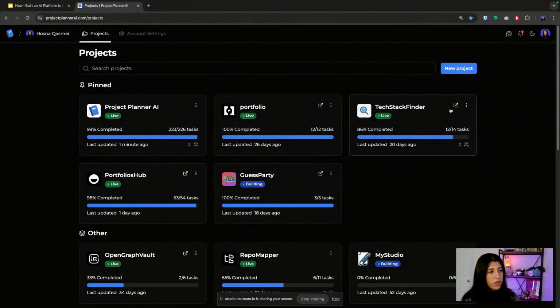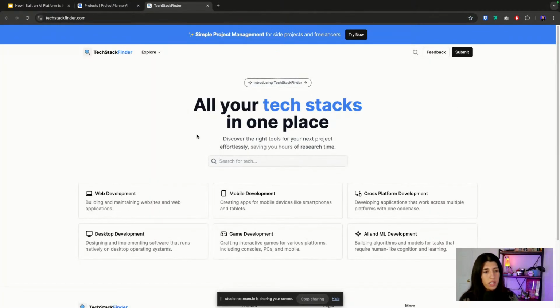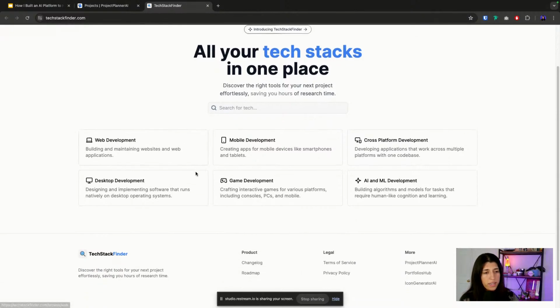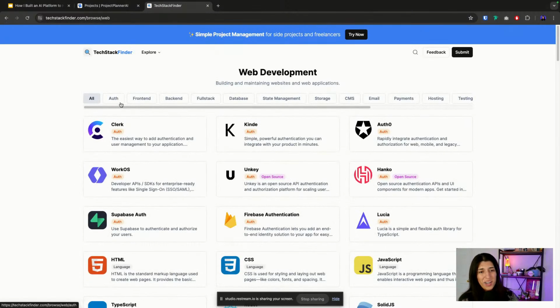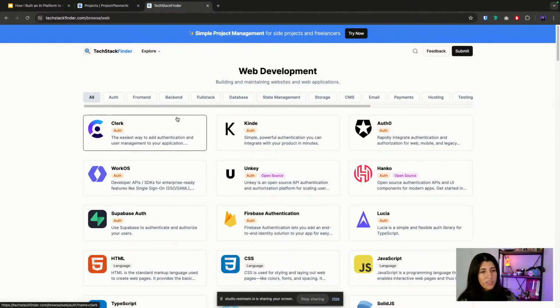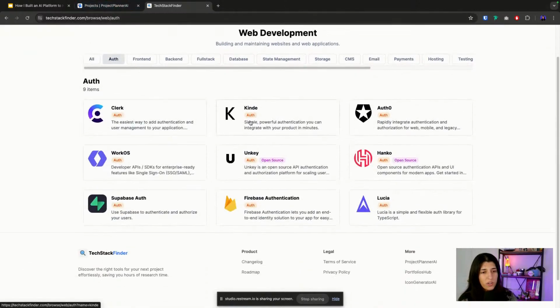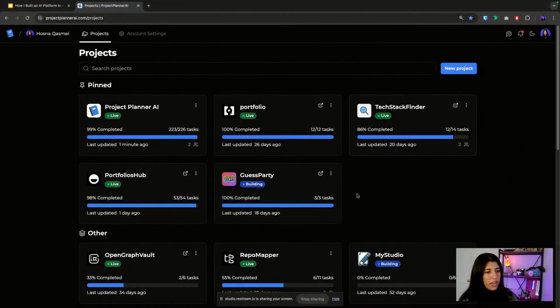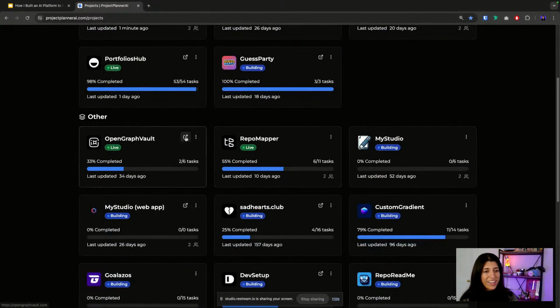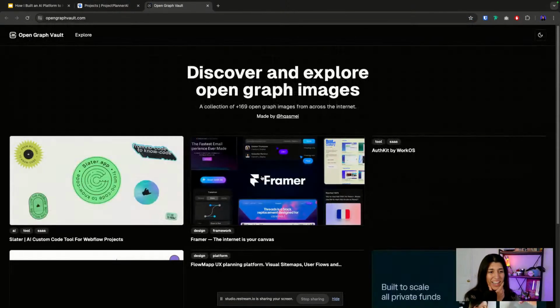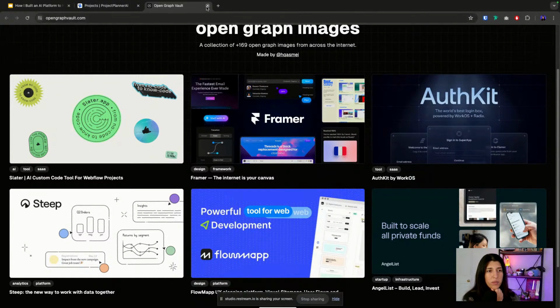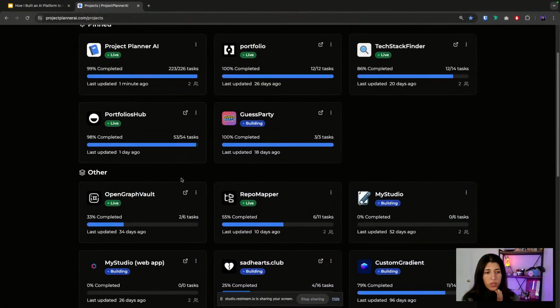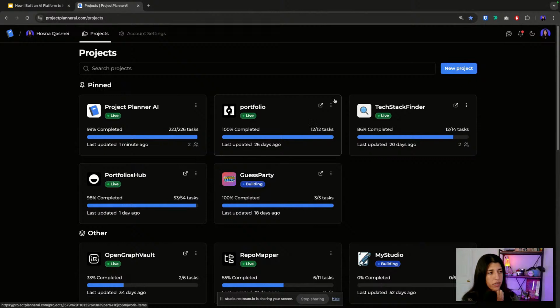And then another project, Tech Stack Finder. You're able to find tech stack alternatives. So let's say auth. These are all the different auth providers that are available. This is also using Convex. So yeah, a bunch of different projects that I have. I've been able to make progress on them and see what needs to be worked on, and whatnot.